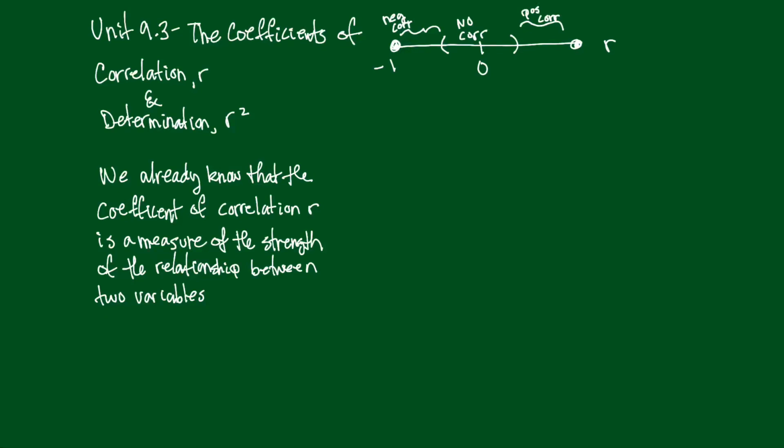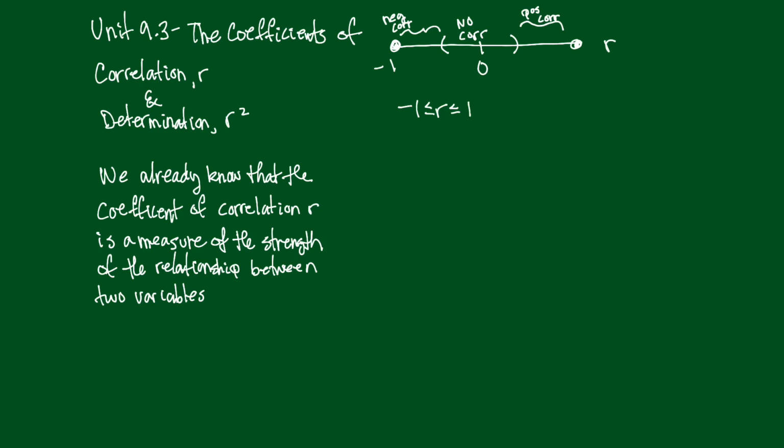Let's talk about the coefficients of correlation, R, and determination, R squared. Now, back in 9.1, we saw that the coefficient of correlation is a measure of the strength of the relationship between two variables. We even drew this picture here. R always goes between what? -1 and +1. So -1 is less than or equal to R, less than or equal to +1.